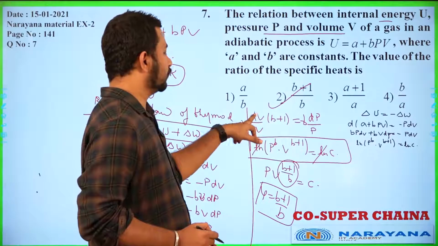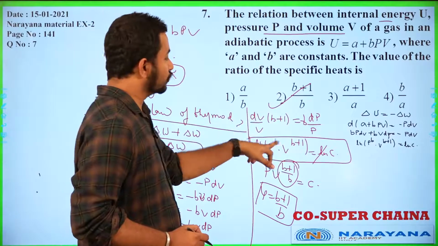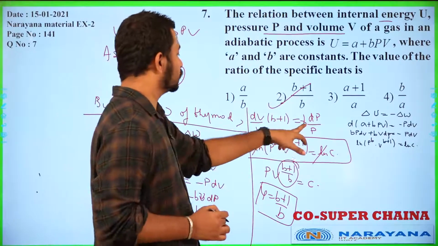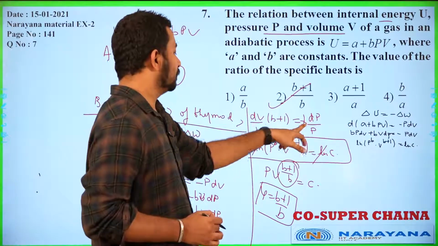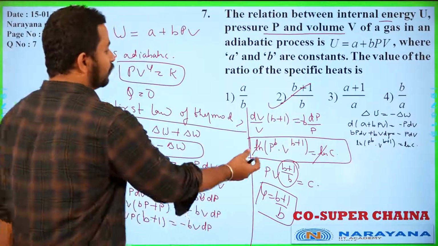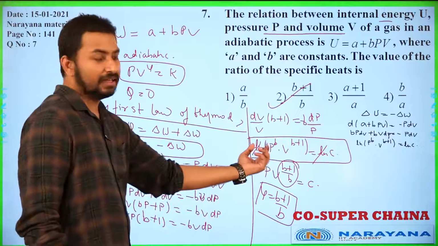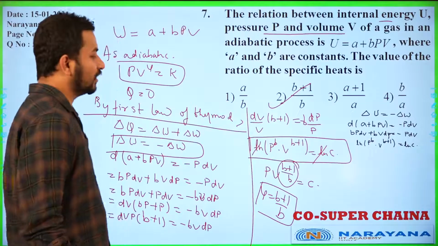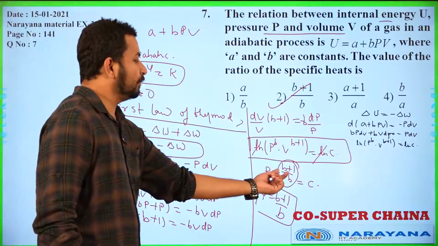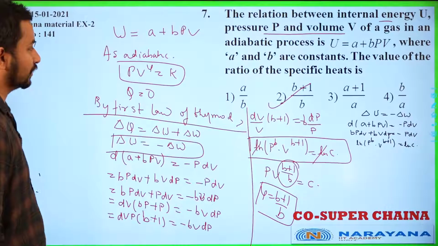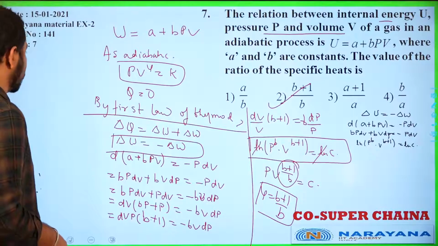So this dV by V will be ln V, and this is a constant. This constant will go on the power of this one. So we will get V to the power B plus 1, and similarly this will also go on the power, ln P to the power B. We use the ln substitution, as it is in sum, we can multiply it and ln cancels out on both sides. So we get PV to the power (B plus 1) by B. That is the required answer for the question. So let's proceed to the next question now.